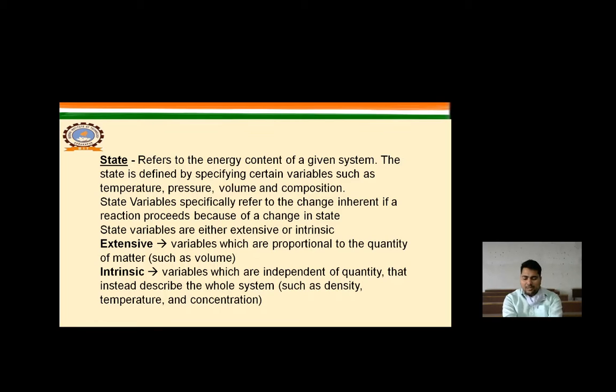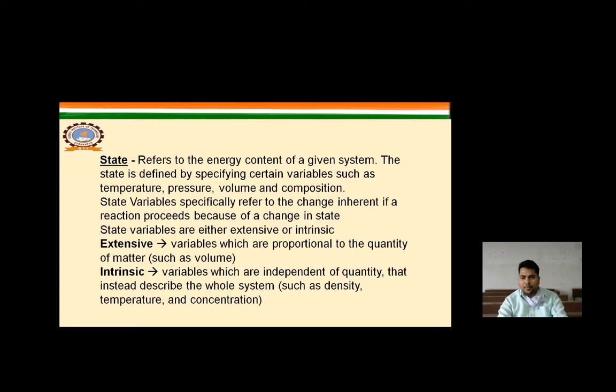The two main important terms: what is the state? State refers to the energy content of a given system, how the energy moves from one place to another, and what the temperature and pressure are. There are two terms, one is extensive, another one is intrinsic.